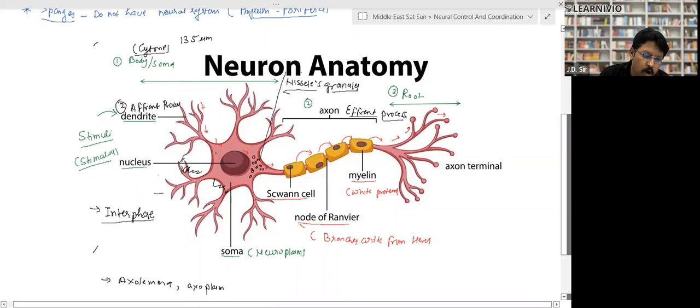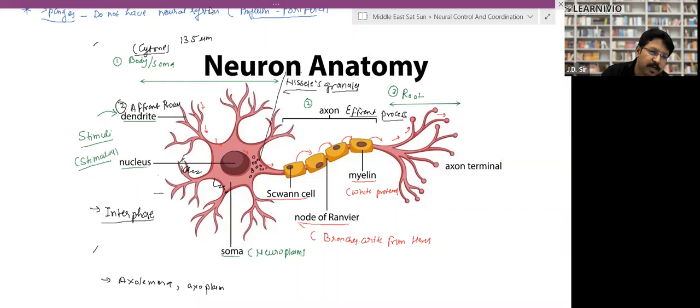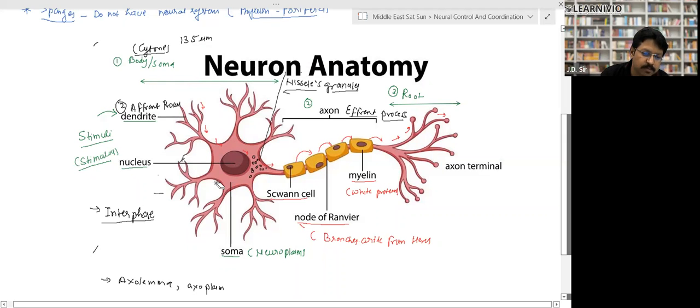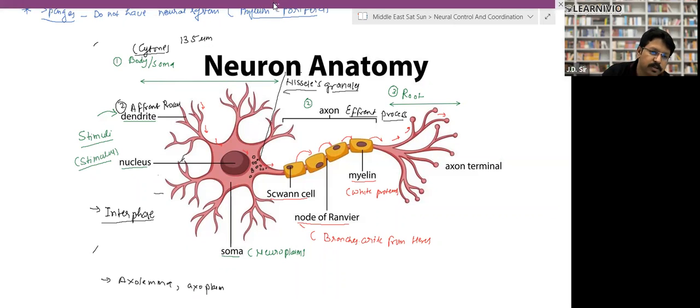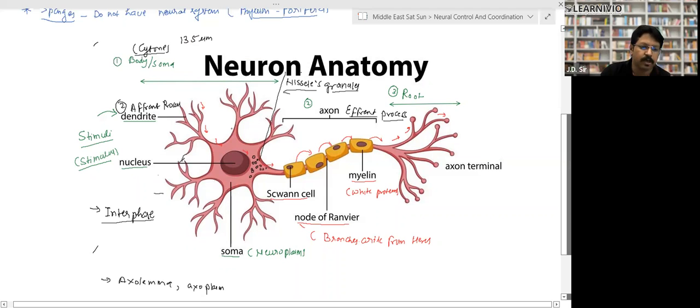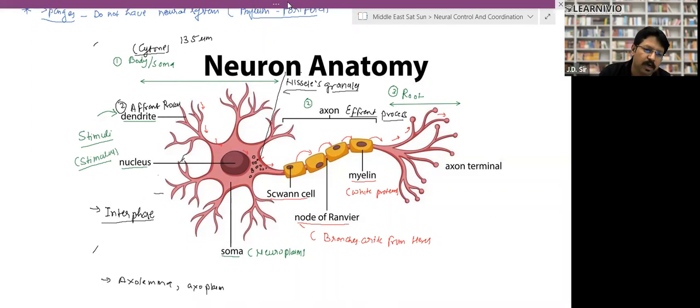Now this soma, or this complete body, is called soma, and whatever is present inside that is called neuroplasm. So whatever protoplasm-like material is present over there is called the neuroplasm, right? There is a larger nucleus. There are small granule-like structures. These are called Nissl's granules. The function of Nissl's granules is still not known to the scientists, but they do have some idea. According to them, Nissl's granules are meant for protein synthesis. So basically, they are involved in protein synthesis.